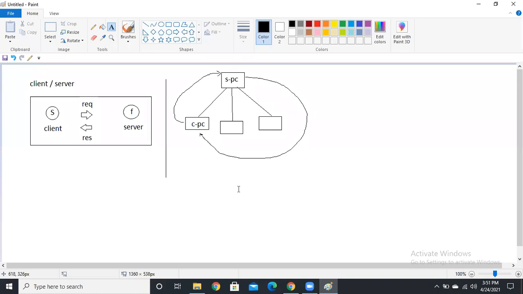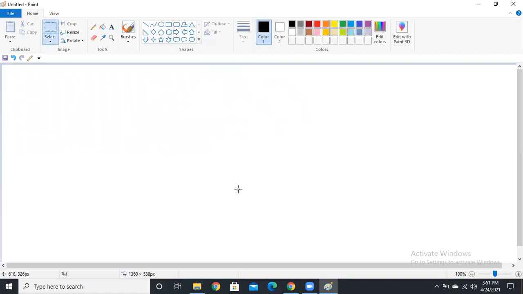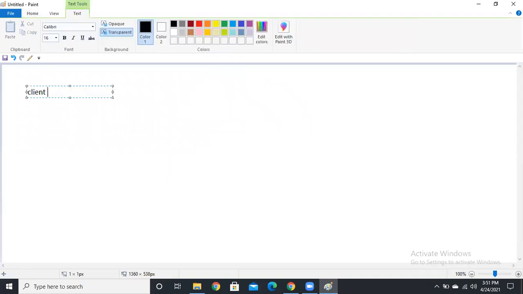So based on this topic, we are going to divide all technologies into two types, guys. Based on the request and response, we divide all technologies into two parts: client side technology and server side technology. So first, I'm going to divide client side technology. Client side. And next we have server side, guys.